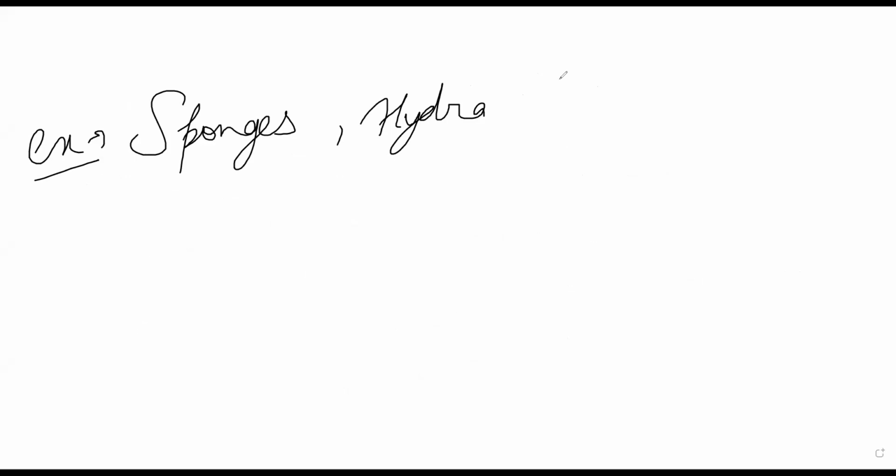So if you talk about the classical example of hydra, and also one more sponge I'll add, known as Sypha, the budding here occurs outside the body, which means it is type 1 budding.